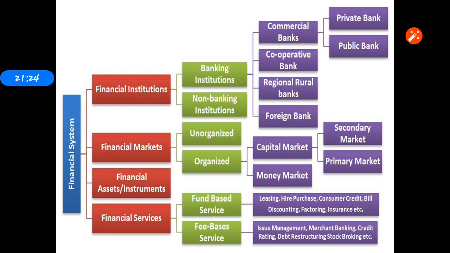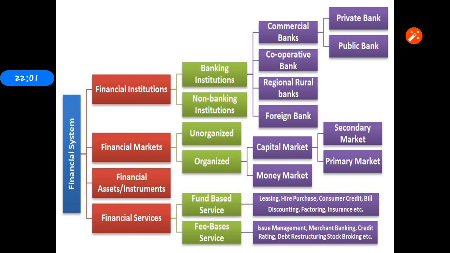Then the next one, the financial markets. In our Indian financial market, it's classified into two parts: the organized financial system and the unorganized financial system. What is the organized one? The capital market is under the control of SEBI. Then the money market is governed by the RBI. Based on your book, the regulator covers the financial institution, financial market and financial services.